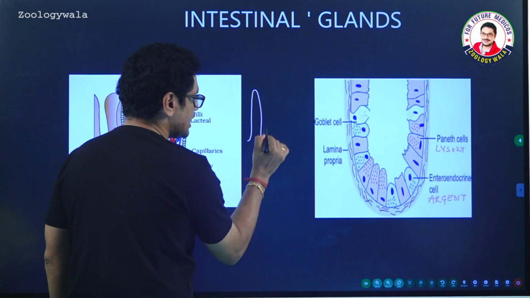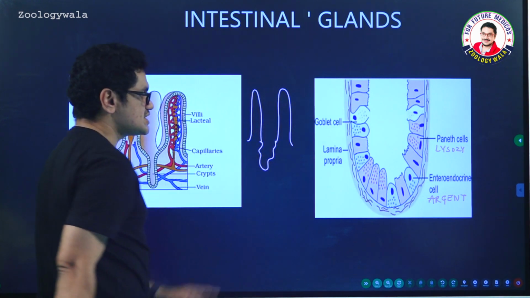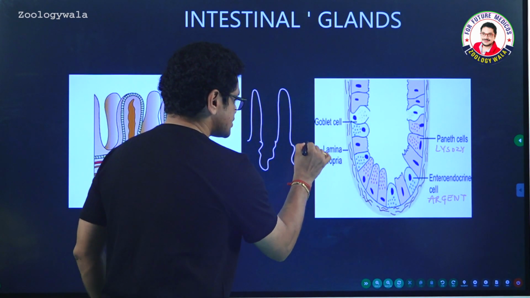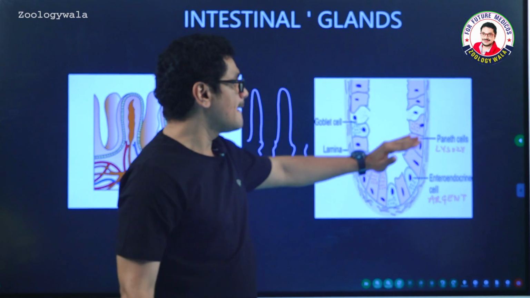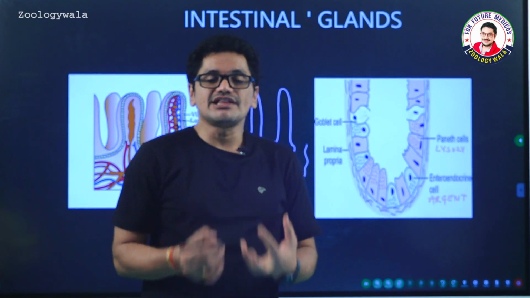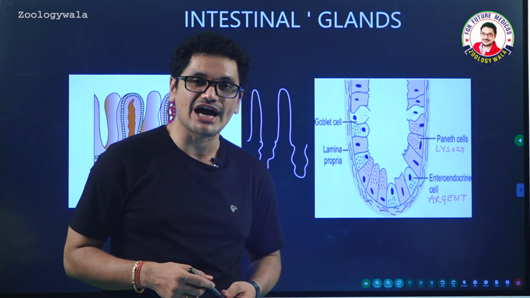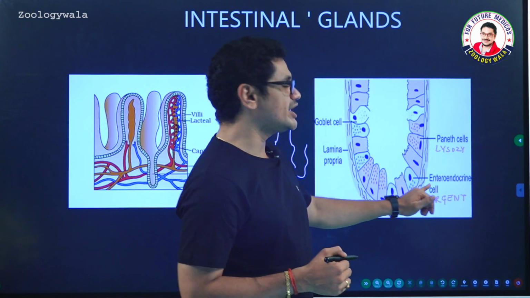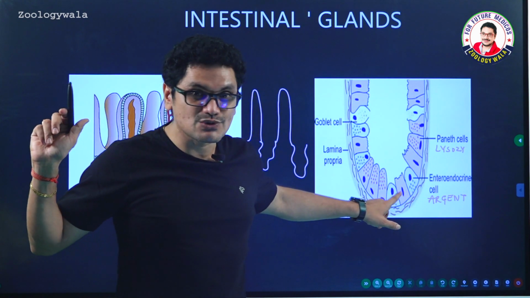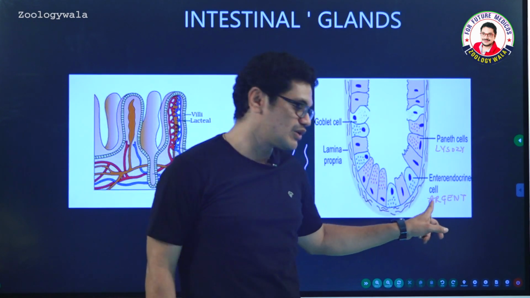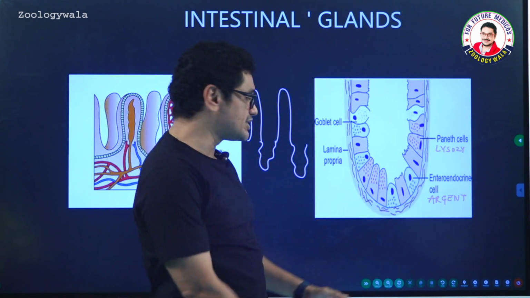Imagine this as a villus, and this is another villus, and here is the crypt. This is one of the crypts, which contains a number of cells. Paneth cells are present. Generally, Paneth cells produce lysozyme enzyme, which plays an important role in phagocytosis also. Enteroendocrine cells are present, as in the gastric glands. Here also argentaffin cells are present, with the same functions attributed.